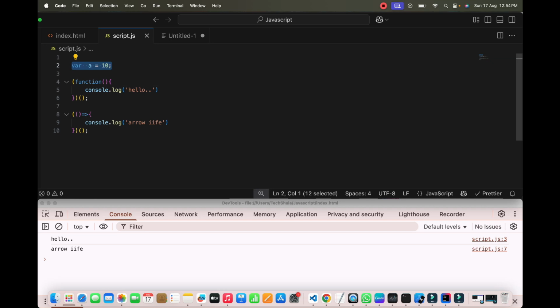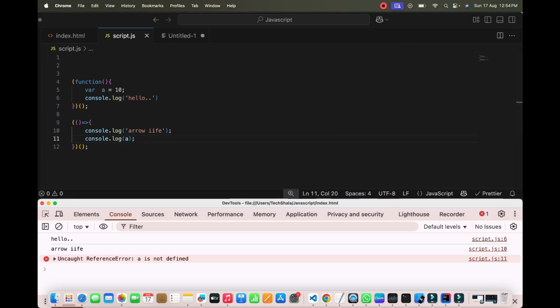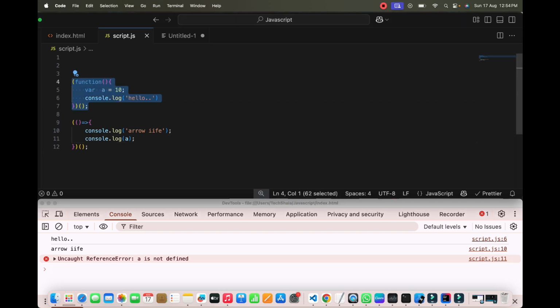For example, if I declare a variable a inside this first function, and I try to access its value from the outer function, if I run this, I will get the error a is not defined, because a is defined in the first scope. It is not allowing it to move outside. So that is what IIFE is.